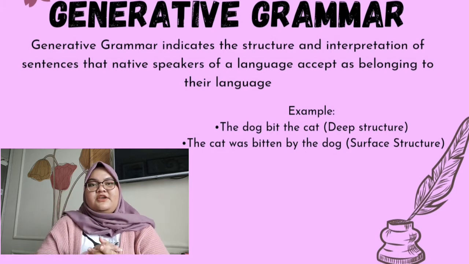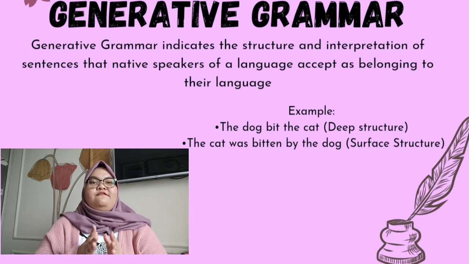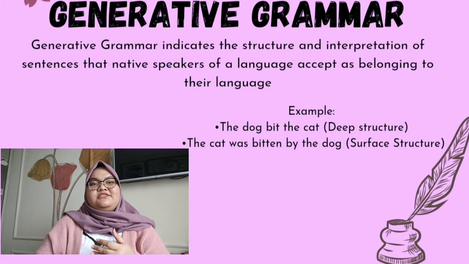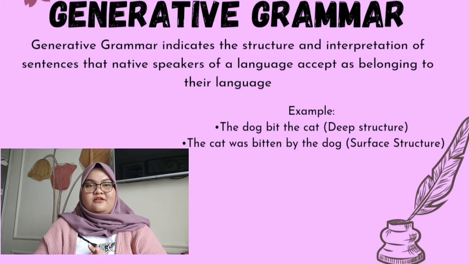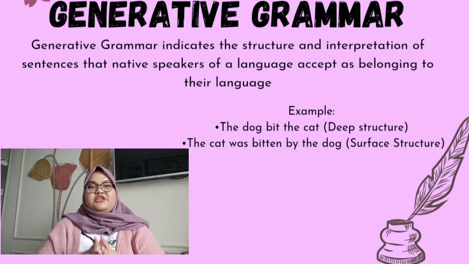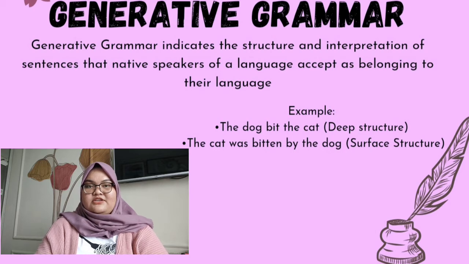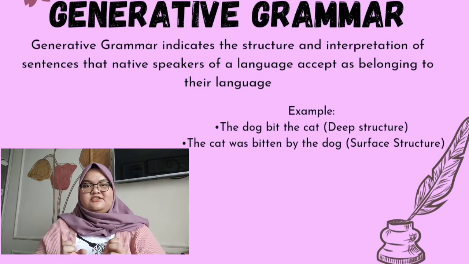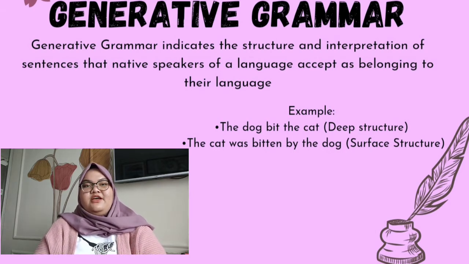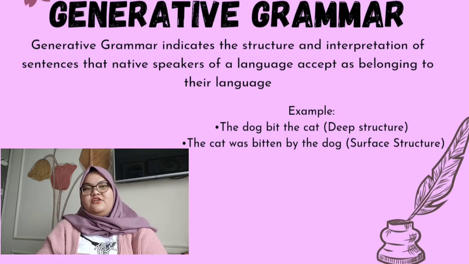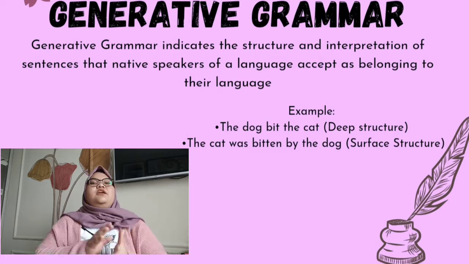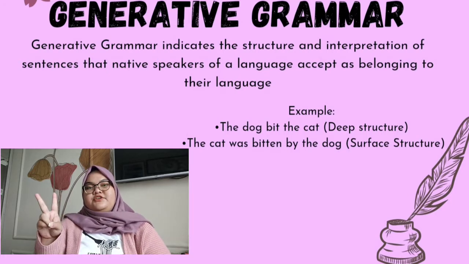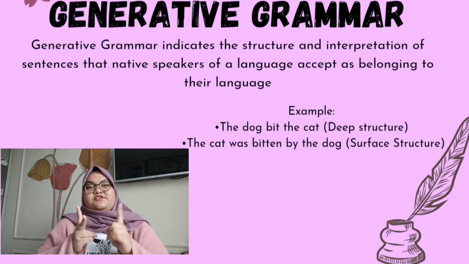For this reason, generative linguists work in a very abstract way, formalizing grammatical structures in mathematical terms to understand those computations. That's why it is called abstract formal linguistics. This system of rules can be analyzed into three major components: the syntactic, phonological, and semantic components. In generative grammar, there are two terms, deep structure and surface structure.